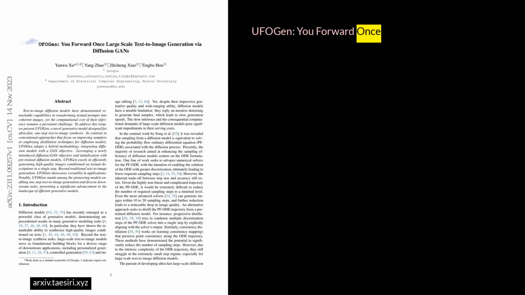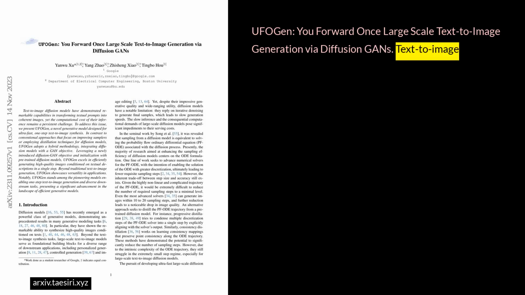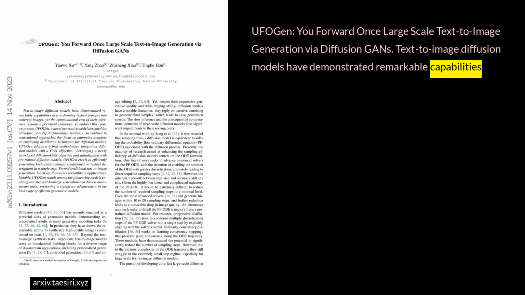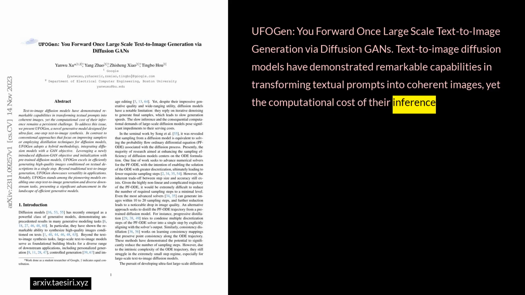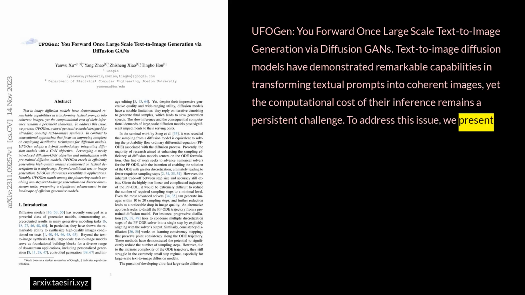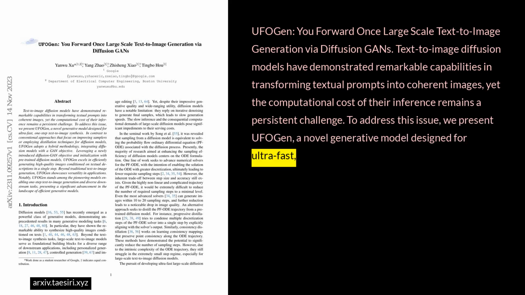UFOGen: You Forward Once, large-scale text-to-image generation via diffusion GANs. Text-to-image diffusion models have demonstrated remarkable capabilities in transforming textual prompts into coherent images, yet the computational cost of their inference remains a persistent challenge. To address this issue, we present UFOGen, a novel generative model designed for ultra-fast, one-step text-to-image synthesis.